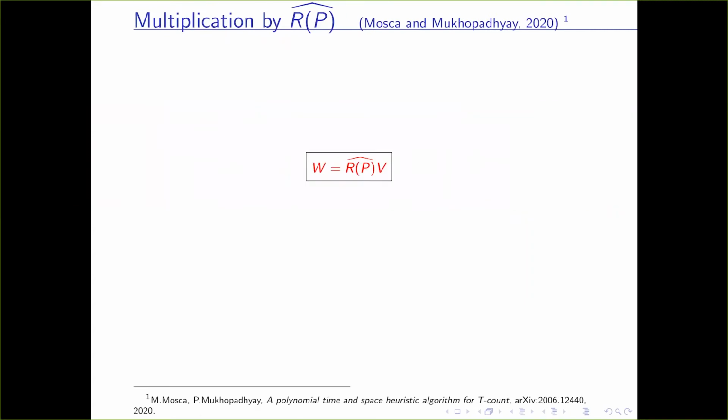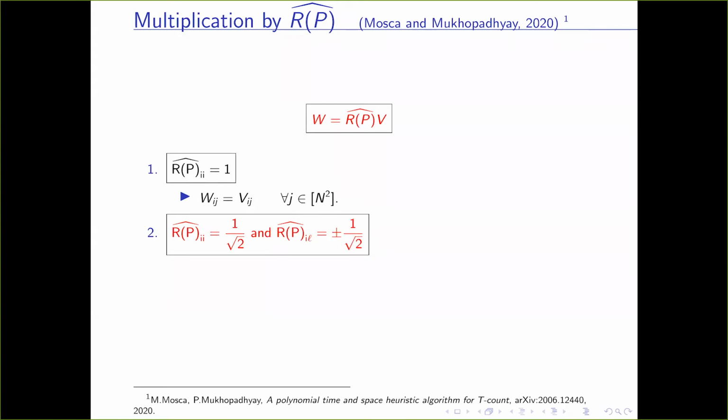Now suppose W is a matrix obtained by multiplying another matrix V by the channel representation of RP. This multiplication can be done very efficiently. Suppose the ith diagonal is 1, then the ith row of V gets copied into the ith row of W. And suppose the ith diagonal element is 1 by root 2 and the ilth element is 1 by root 2.